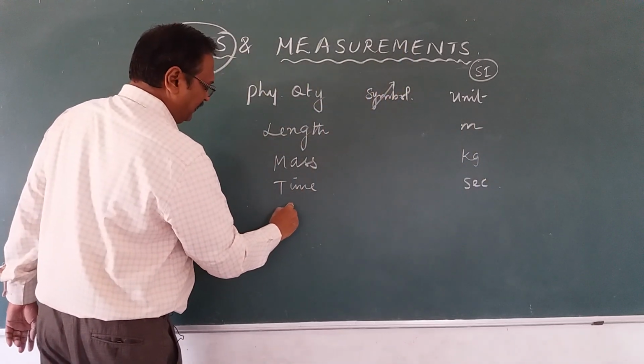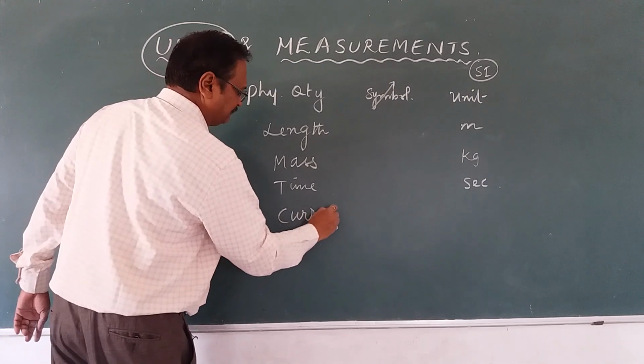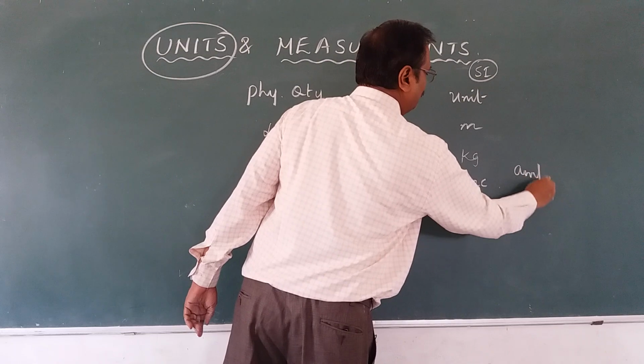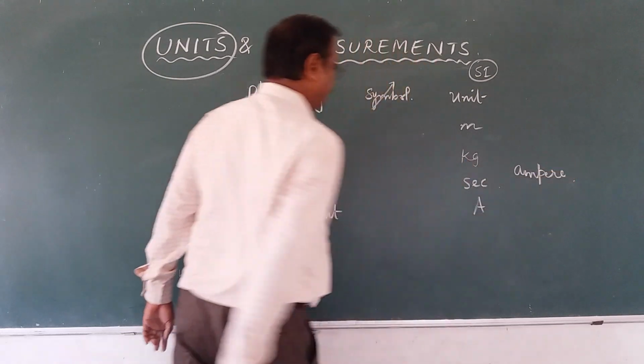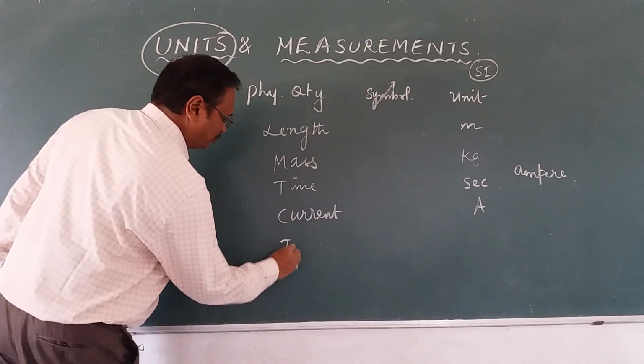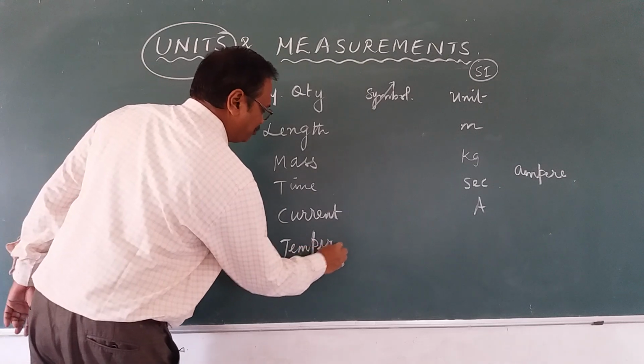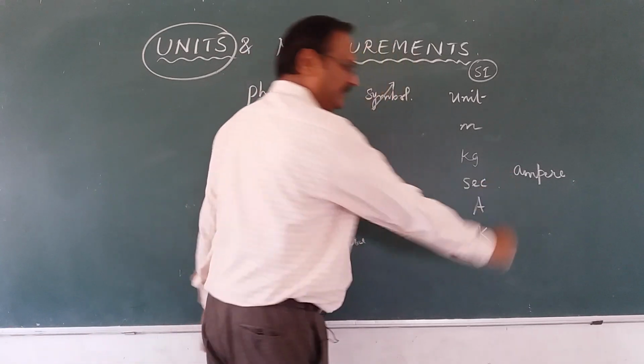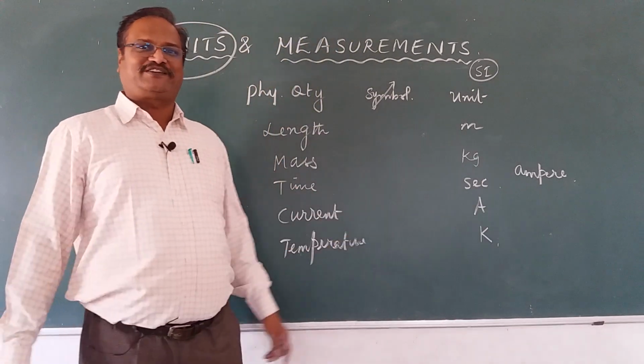Then we come to electric current. The unit is ampere. Yes, in 10th standard you studied ampere. Then temperature. Kelvin is the standard unit.